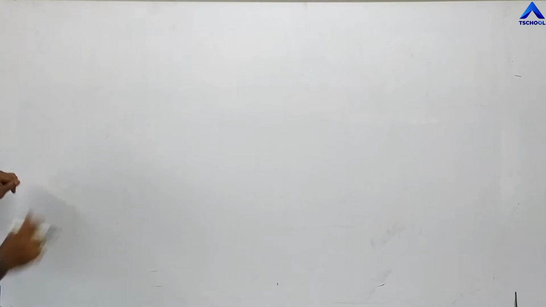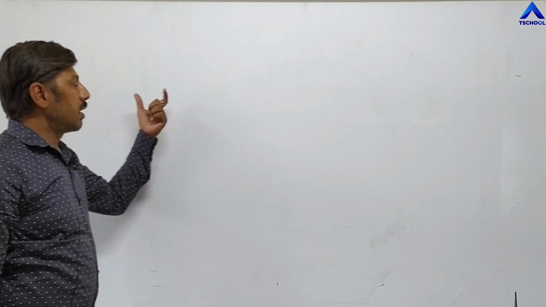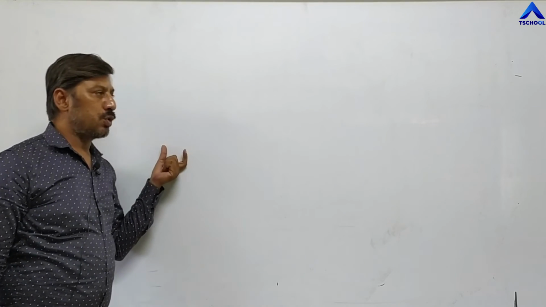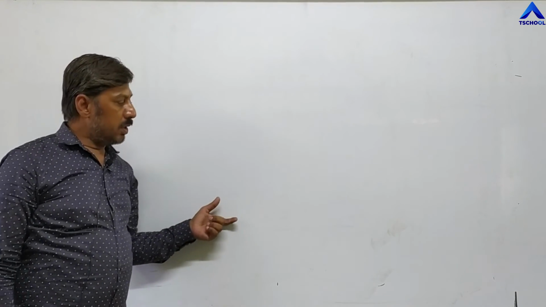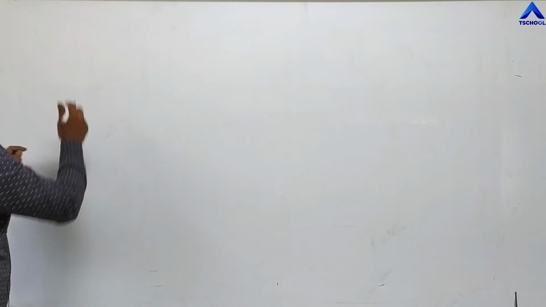Take another example in which I include all these 3 problems: how to pass the entry for oversubscription, how to show security premium account, and how to treat calls in arrear.